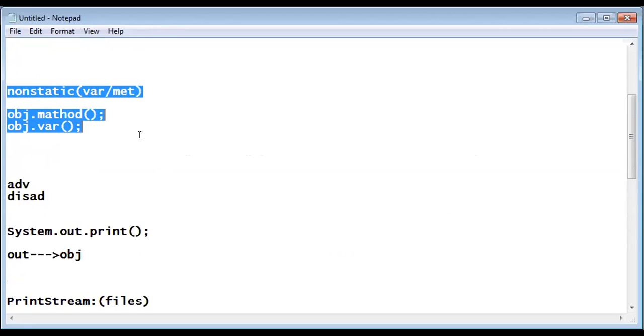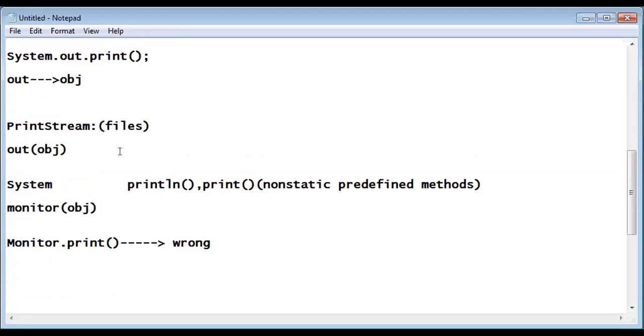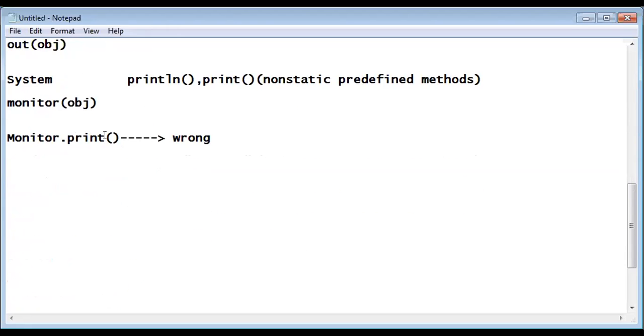How do you invoke a non-static method? Is an object required or not? Yes, sir, an object is required. Fine. Print is also a non-static method, and an object is required. And what is the object on which it is to be printed?